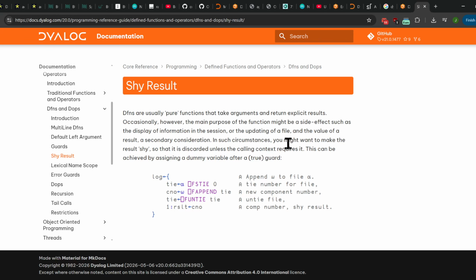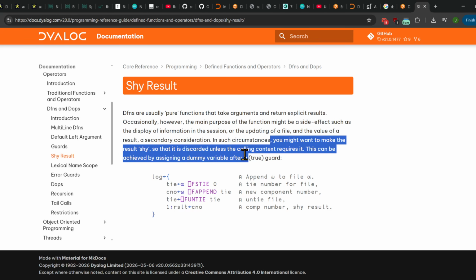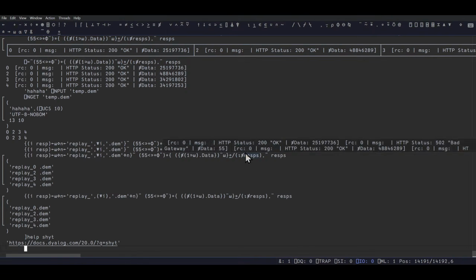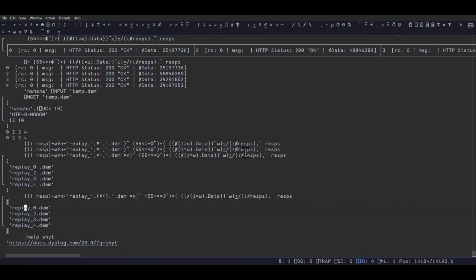Okay. You might want to make sure the shy is a dummy variable. Yeah. So it's just making it. I like that I could search for it, to be honest. Okay, so this is now the file names. So n is the file names, and I want to have the data.